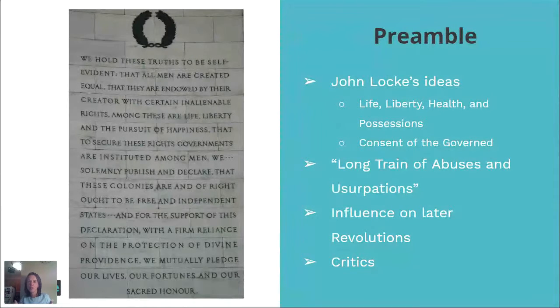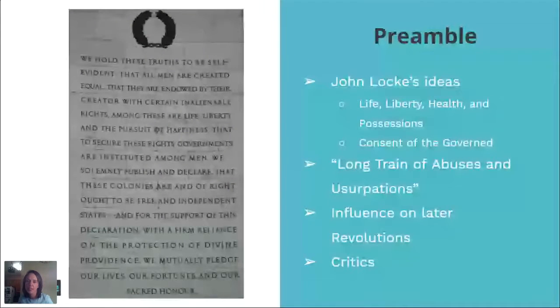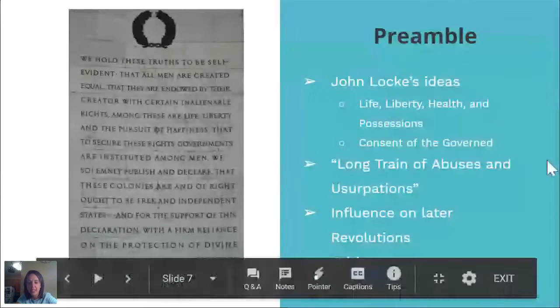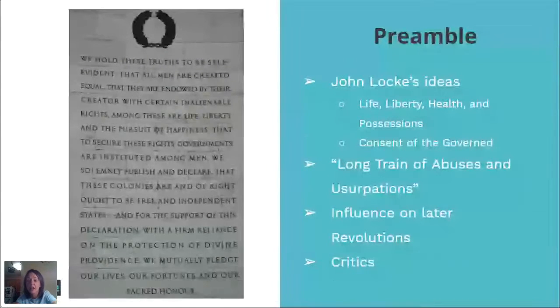You can't just revolt over one small thing. It has to be years and years and years, these long trains of abuses, before you as a people should rise up against your government. Again, he knows the influence it's going to have on later revolutions. That's why he takes that stand. And we're going to see as we move through history, and depending on what histories you've studied already, you probably know that it is going to lead to things such as the French Revolution later on. Revolutions down in Haiti will look at this. So there will be impacts because of the Declaration of Independence, and Jefferson was very careful about that.